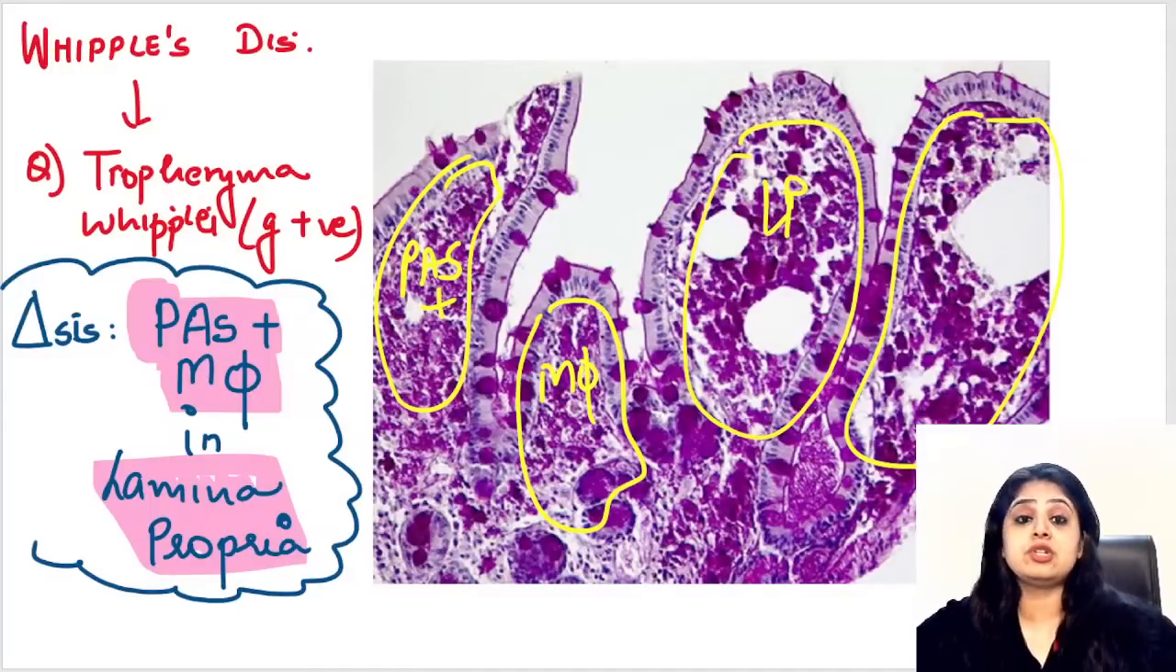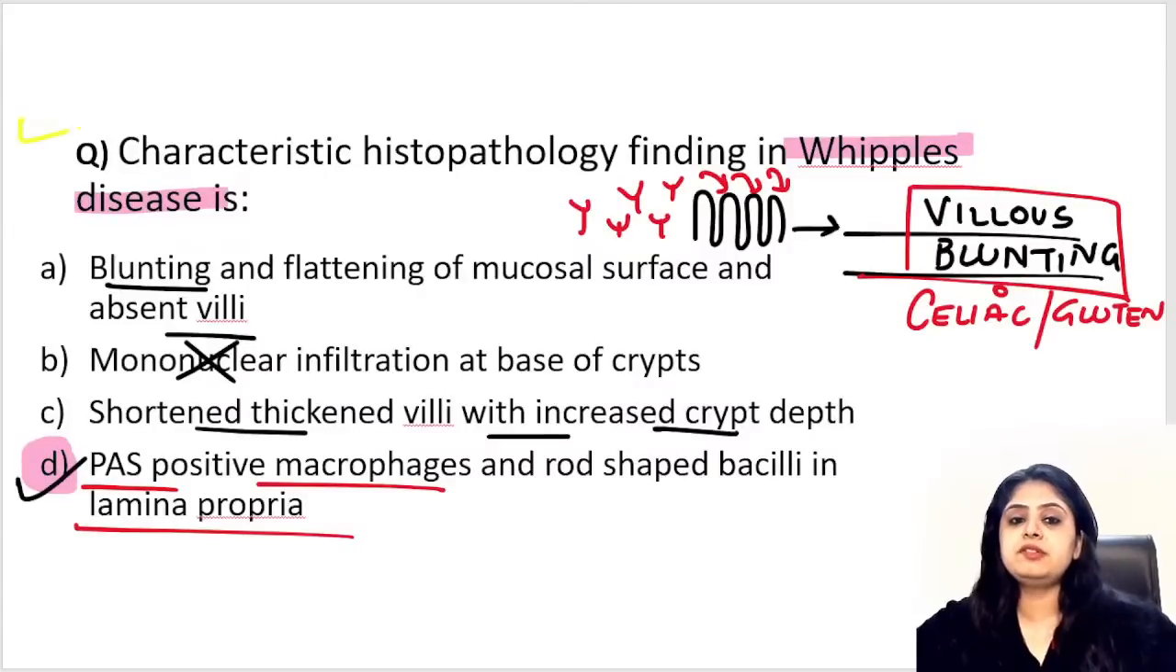Someone said glycogen. See, PAS positivity is seen in a million things of the body. PAS positivity is seen in glycogen, I agree with you, but it is also seen with a lot of other things like Whipple's disease. Fungus is also PAS positive, the basement membrane is also PAS positive, a lot of things are PAS positive. So this is also one of them. Okay, so this question is done. This was a case of Whipple's, and option number 4 is fitting very well.